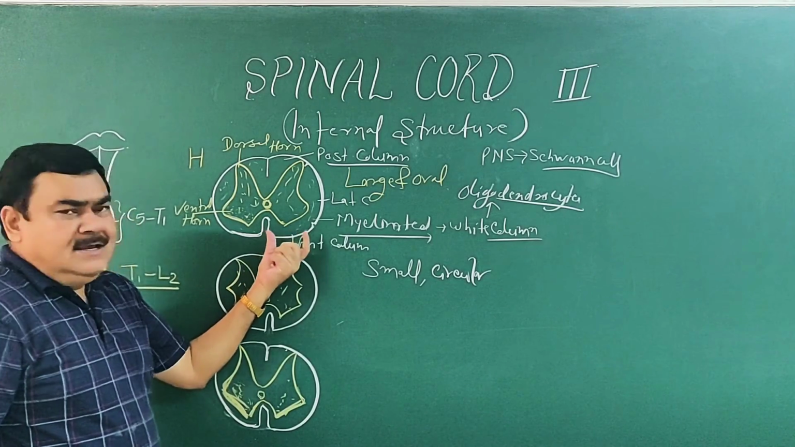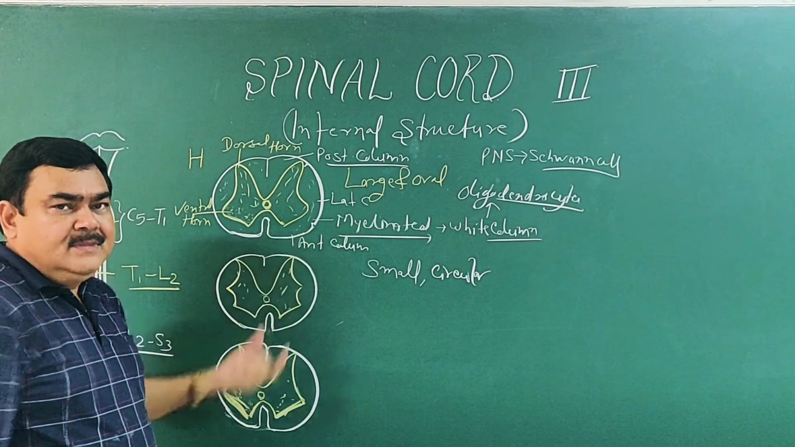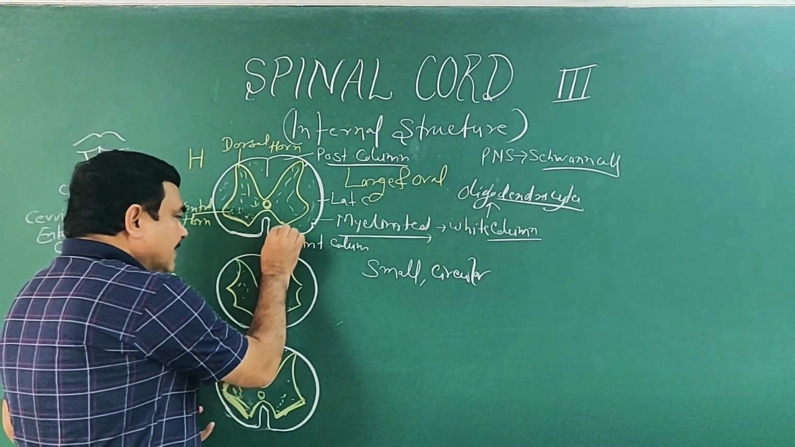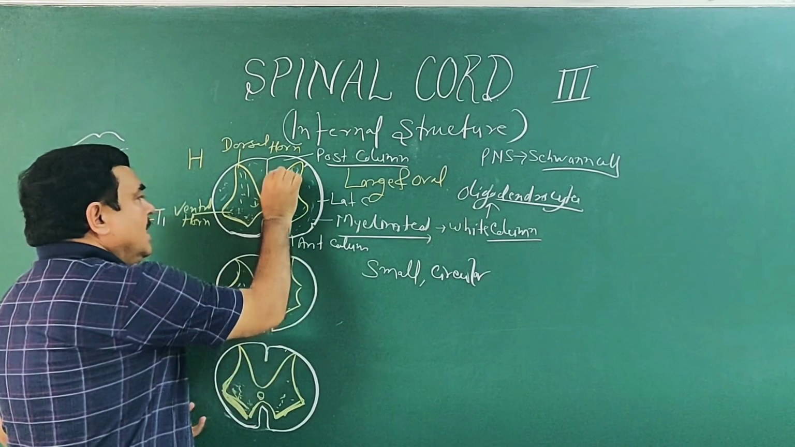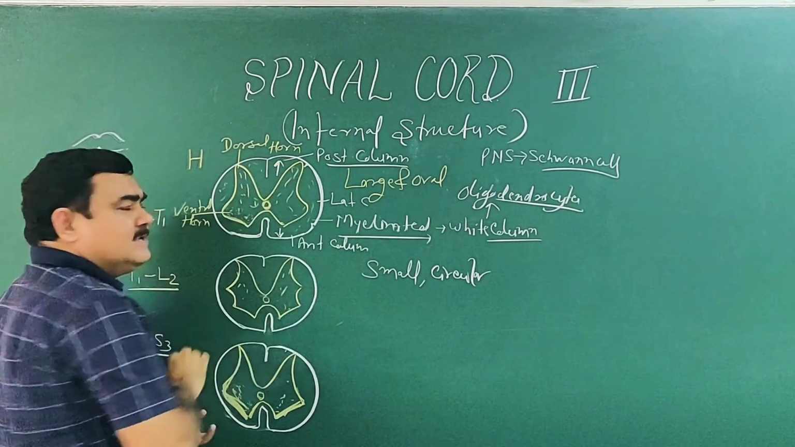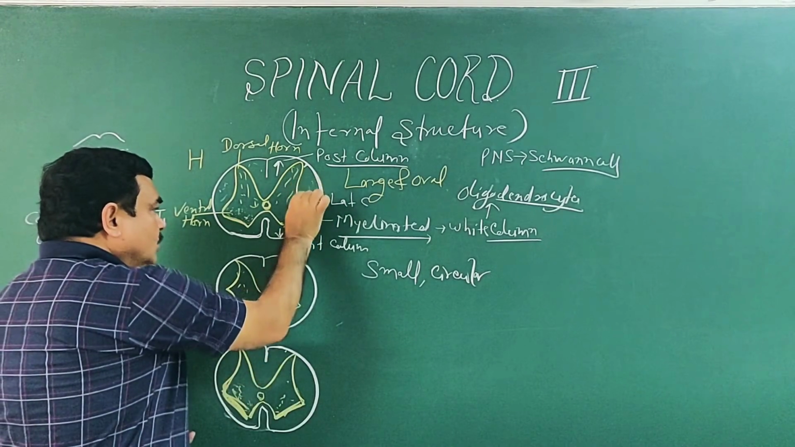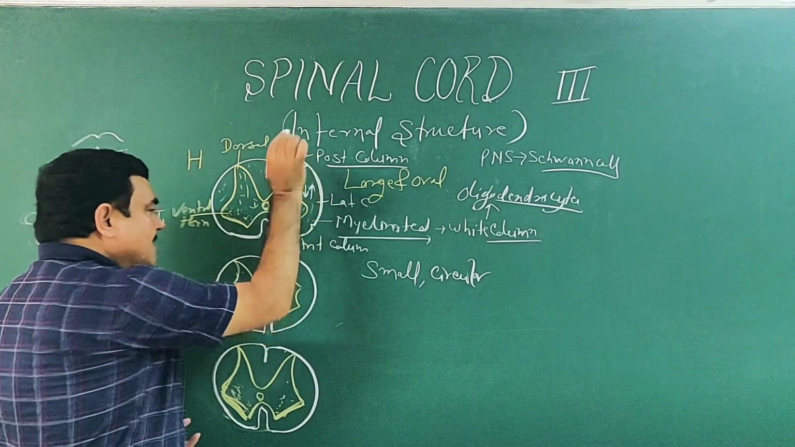And basically, in the anterior column, descending fibers are present mostly. In the posterior column, ascending fibers are present. In the lateral column, both ascending and descending fibers are present.